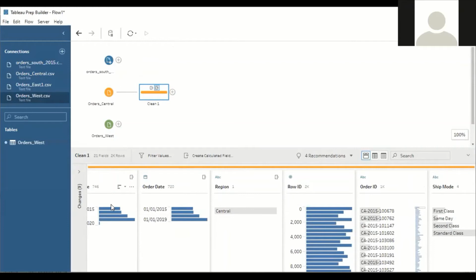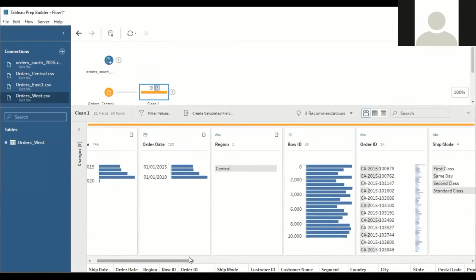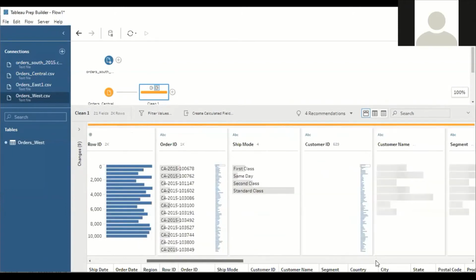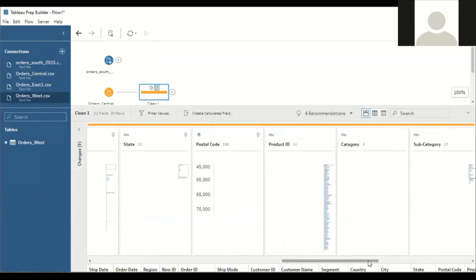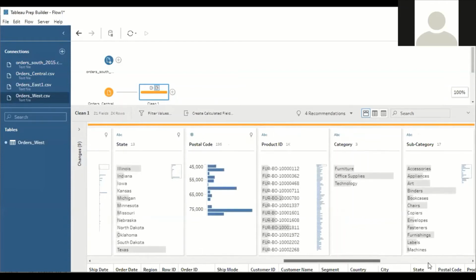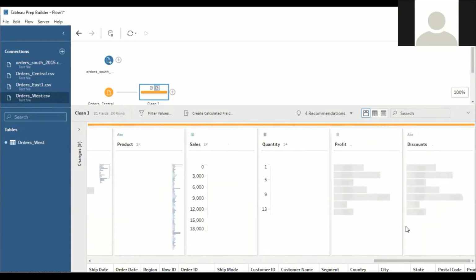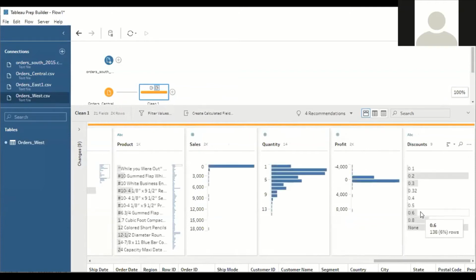In central, I have seen one more correction in the discount field. Let's go to the discount field. You can see here, okay, discount. It's displaying none. Discount cannot be none, right? Discount should always be a numerical decimal value. So none is a string value. Okay, so we need to delete or remove it.